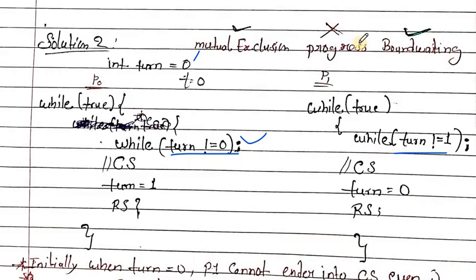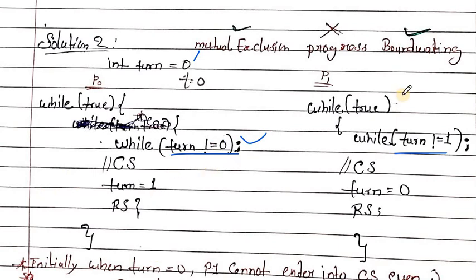Let's check the conditions. First, take mutual exclusion. Here the P0 process comes and checks the condition, turn not equal to 0. But turn is 0, so the condition is false, and the process comes out of the while loop and tries to execute the critical section. Now process P0 is in the critical section, and termination or preemption happens.